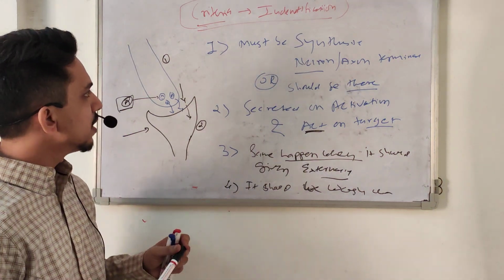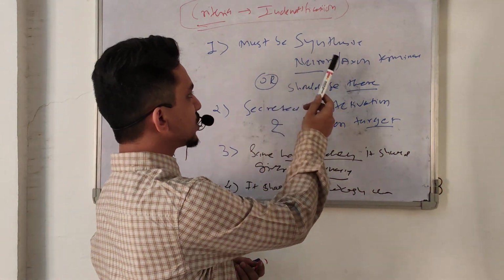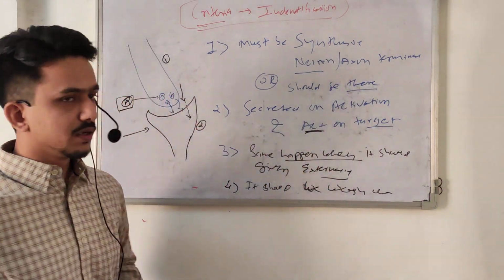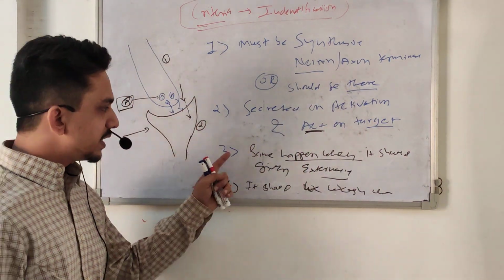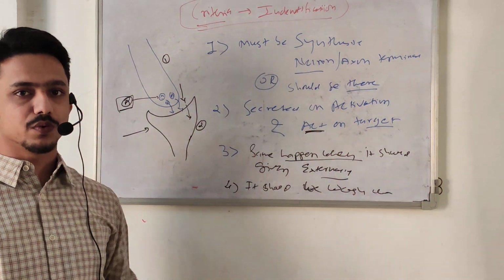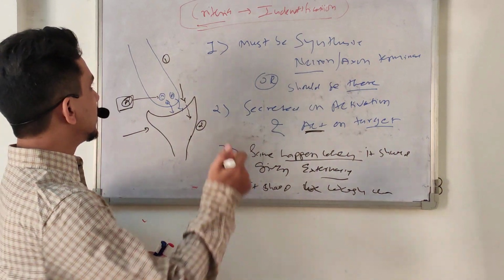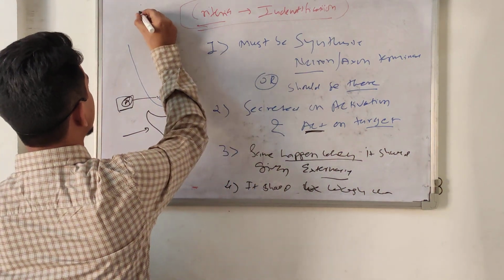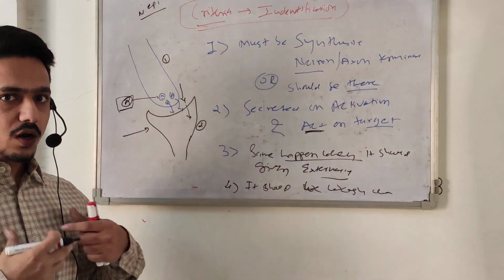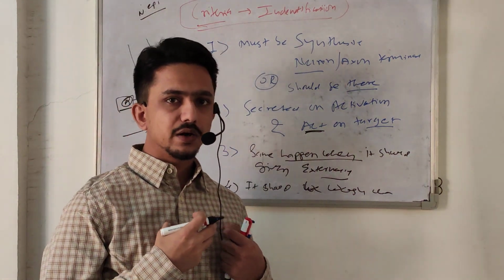So what are the criteria? It must be synthesized, stored, and secreted from here and act on the target tissue. Secondly, the same actions are noted when we give it externally for experimental purposes. Suppose we give norepinephrine on cardiac tissue. Normally norepinephrine increases the heart rate, and whenever we give norepinephrine externally to cardiac tissue in an experiment, it must also increase the heart rate.